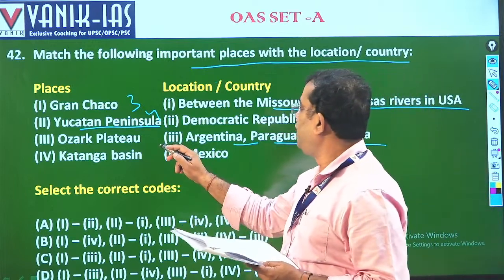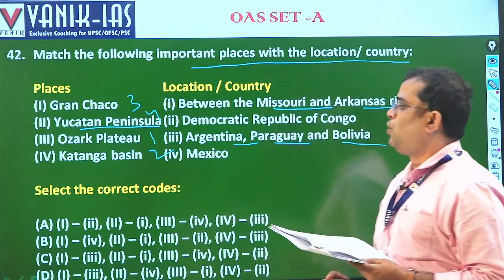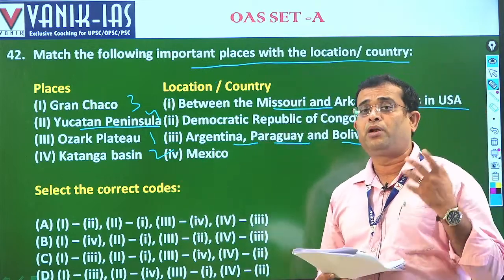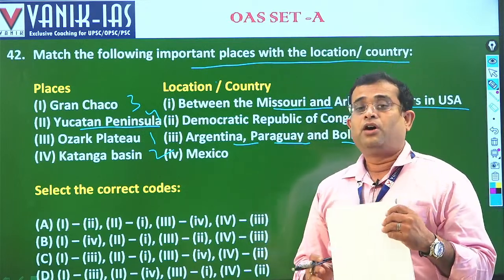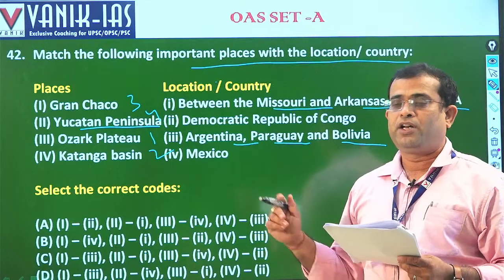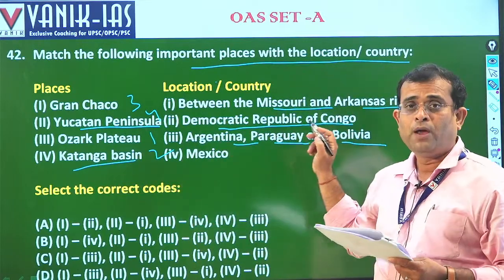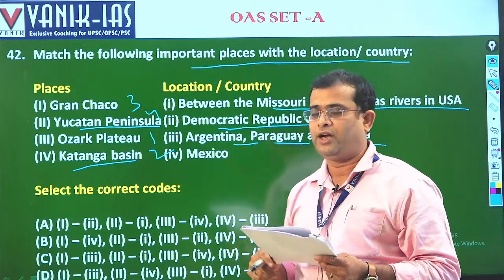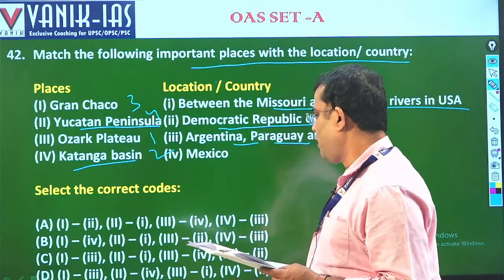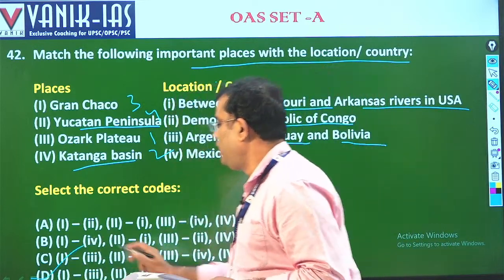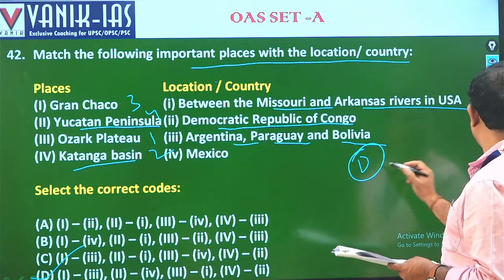So 3, 4, 1, and Katanga is in the Democratic Republic of Congo. How are you going to remember the Katanga Plateau? Katanga Plateau is famous for its diamonds. The world's most diamond deposits are in the Katanga Basin, in Zaire, the Democratic Republic of Congo, a country also known as Zaire. So the answer is 3, 4, 1, 2. The answer is D, D for Delhi. Next we will go for the next question.